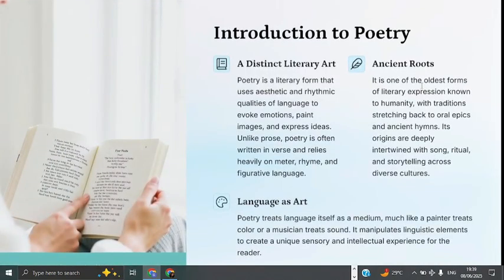And poetry can also be said to be the oldest form of literary expression known to humanity, with a tradition stretching back to oral epics and ancient hymns, and its origins are deeply intertwined with song, ritual, and storytelling across diverse cultures.